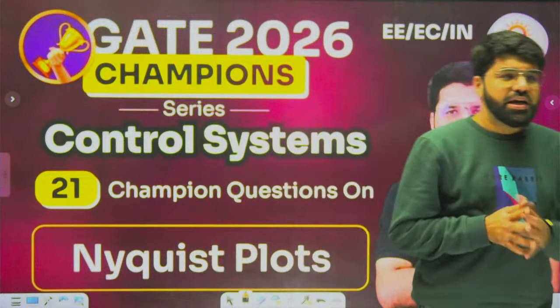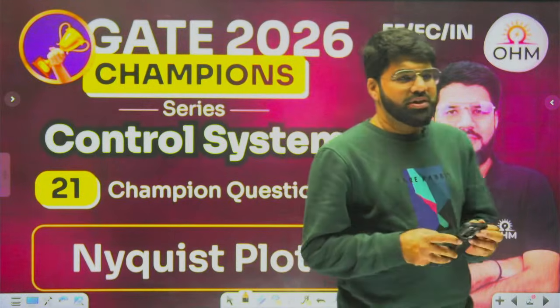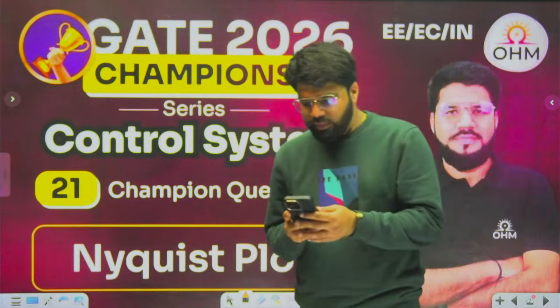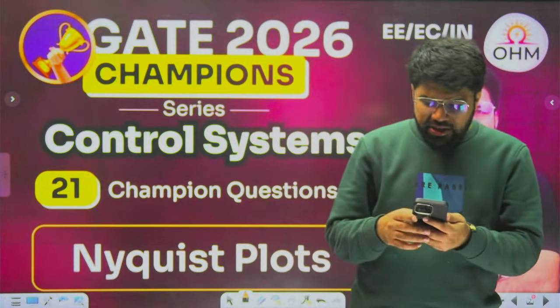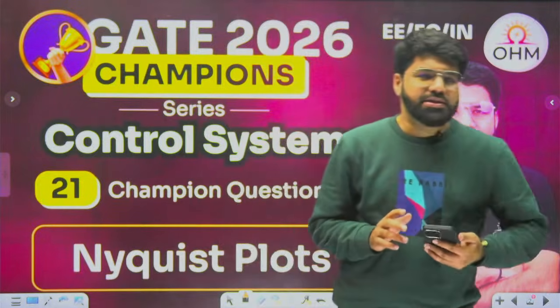One of the conceptual and very important topics is the Nyquist plots and Nyquist stability criteria. Both will be covered in today's session. Of course, we are going to discuss both the ways. What do I mean by both the ways? How about sketching of the Nyquist plot, and of course, automatically polar plots will be covered with that. And then secondly, what is the stability analysis criteria using the Nyquist plot, right?